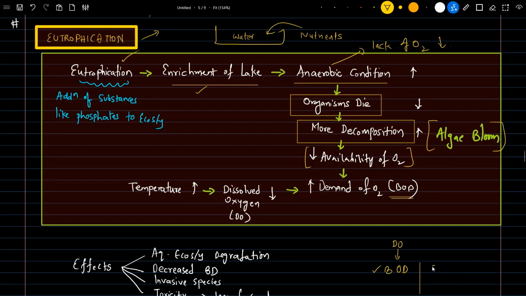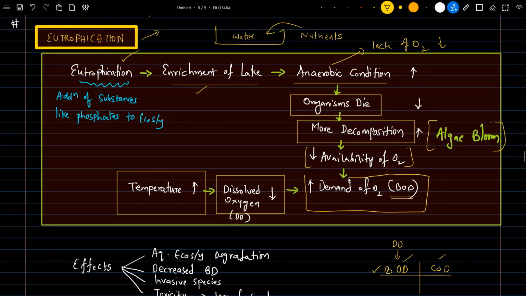Also there is another concept, chemical oxygen demand. Let's also see the difference between biological oxygen demand, BOD, and chemical oxygen demand, COD, a little later. Also, the other relationship is whenever there is a temperature increase, the dissolved oxygen will be decreasing, and this also leads to an increase in the biological oxygen demand. So this is the flow which is important with respect to eutrophication.